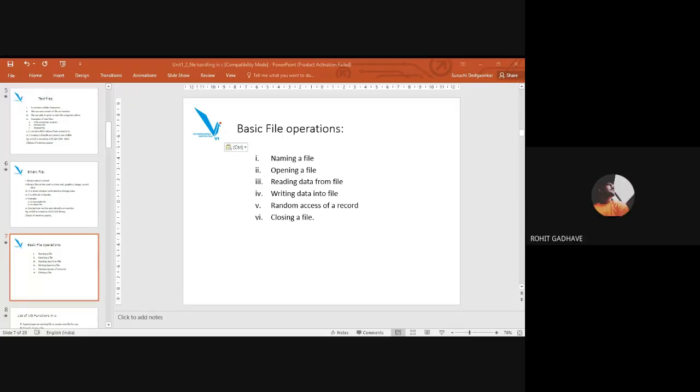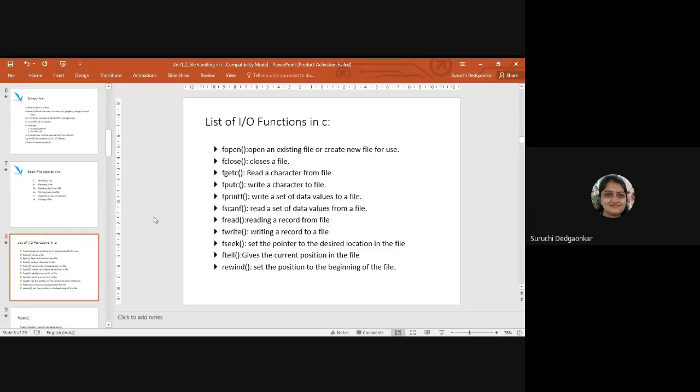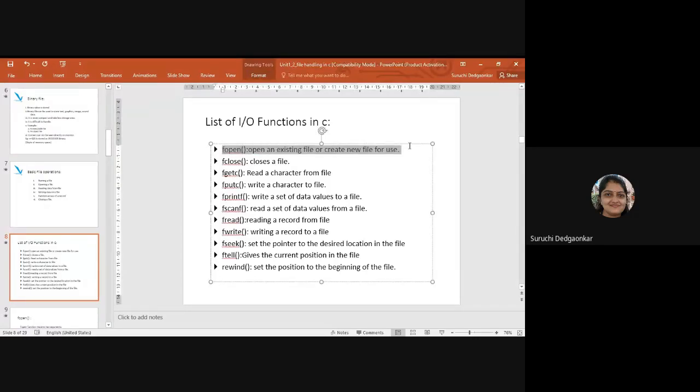Yes, ma'am. So we'll see the functions related to file operations. These are the different functions used in C for doing operations on the file. fopen is basically used to open the file in the required mode, and it will return a file pointer. If the file does not exist, it will create a new file and return the pointer to the new file. Then fclose will close the file, which means the handle established with the file will vanish.